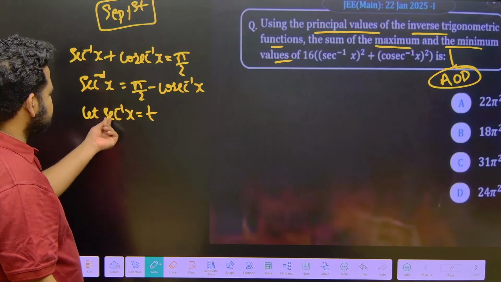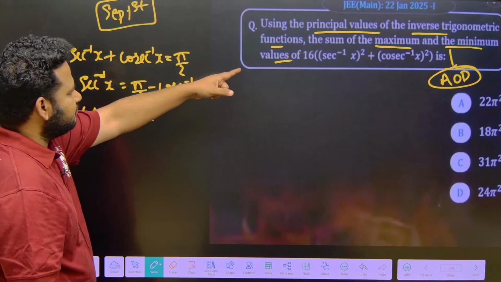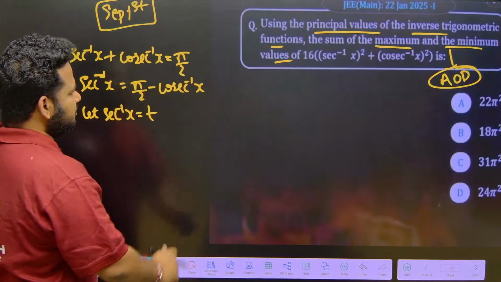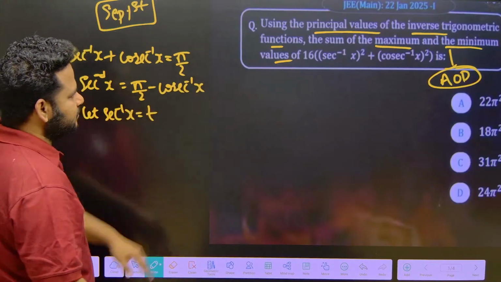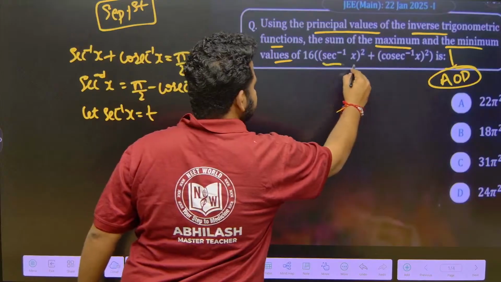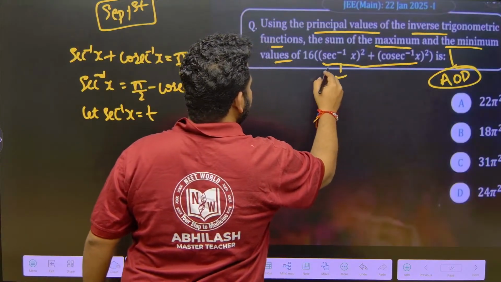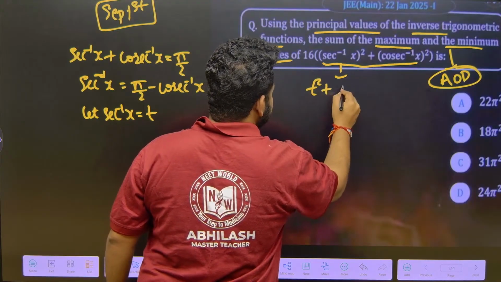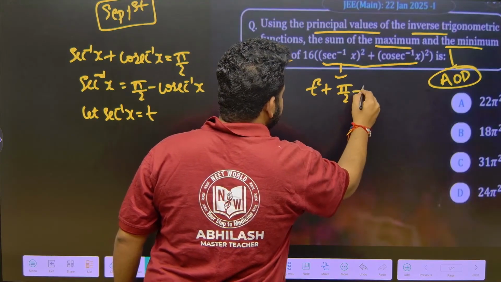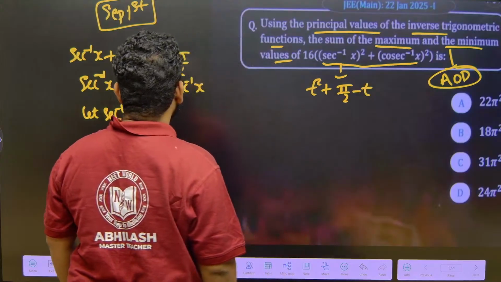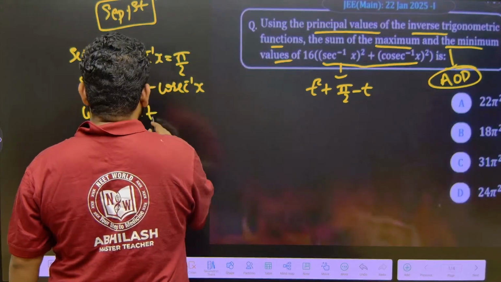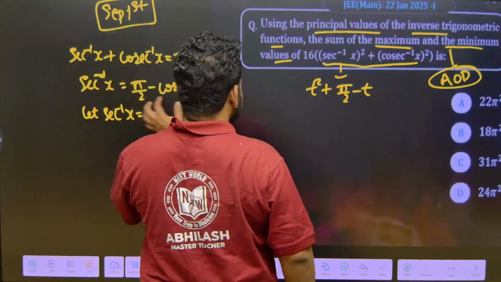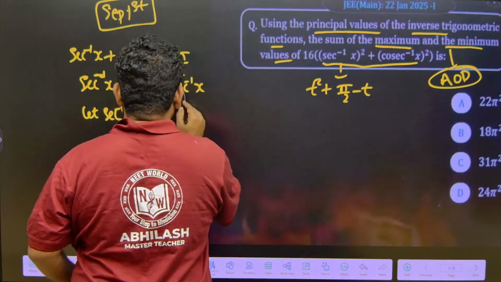If I put secant inverse of x equal to t, what will that become? I will first forget about the 16 and take whatever is inside first. Secant inverse of x is equal to t, so this will become t square plus cosec inverse of x, which will become pi by 2 minus t. Let me write it here.